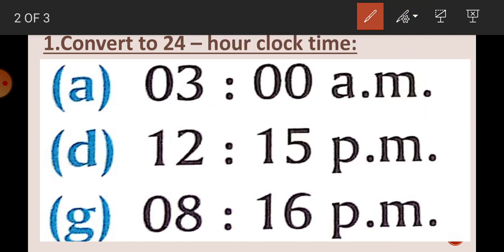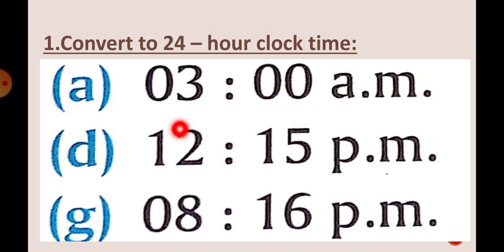Now, if the case is of 12 PM or 12 AM, then what are you going to do? Whenever the time is given in PM but the hour is 12, you will copy the same number without any changes and you will write hours.